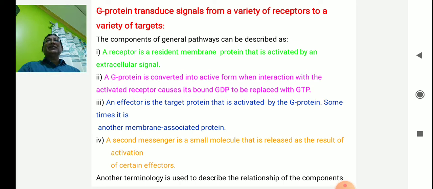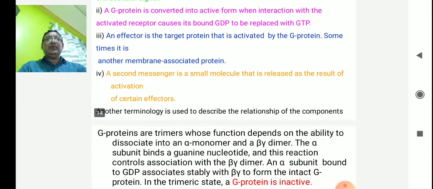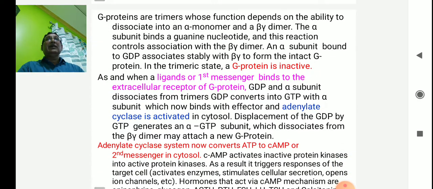So there are 4 parts in the transduction of G protein signals from the outside to the inside. Another terminology used to describe the relationship of the components is that the receptor is generally known as upstream of the G protein, while the effectors are known as downstream of the G proteins. Now G proteins are trimers whose function depends on the ability to dissociate into an alpha monomer and a beta gamma dimer.